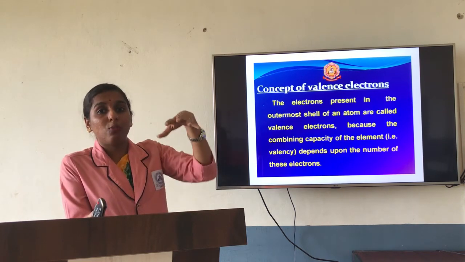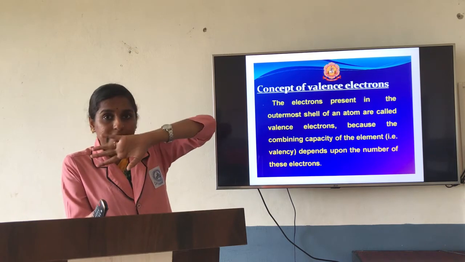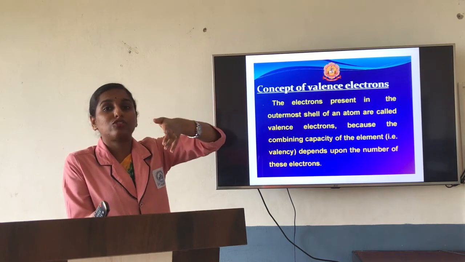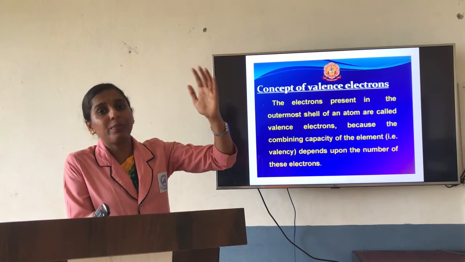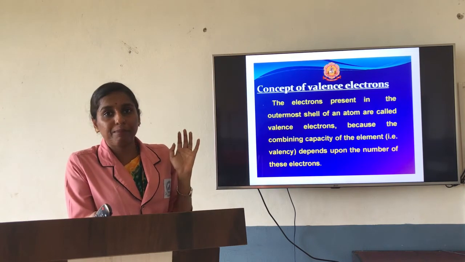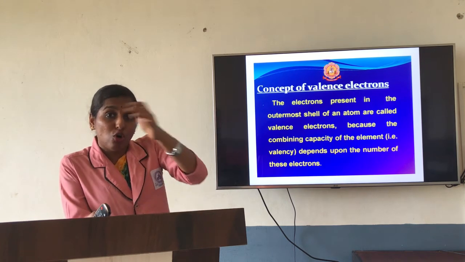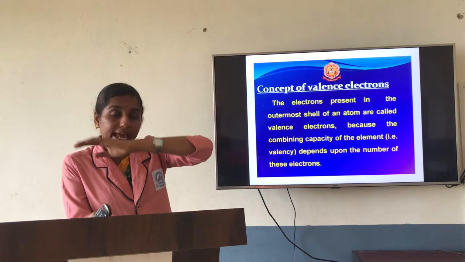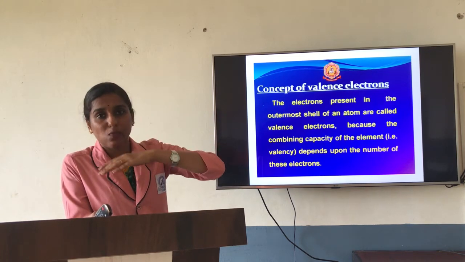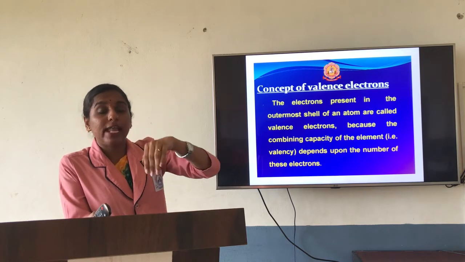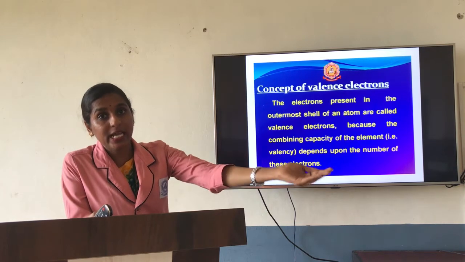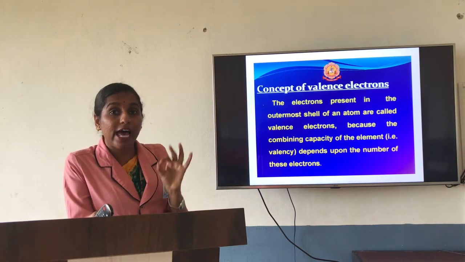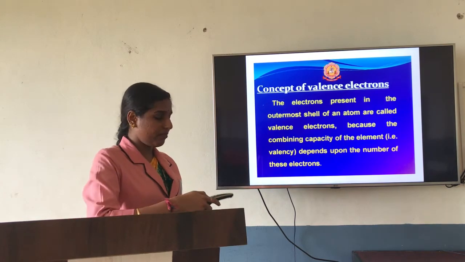So how many valence electrons are there? Of those valence electrons, how many electrons will go for bonding? It need not be that all the electrons will go for bonding. In the last shell, the number of electrons present is considered as valence electrons. Of those valence electrons, the number that will go for bonding is considered as valency.